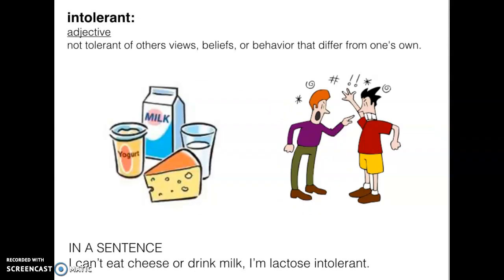Intolerant is an adjective, not tolerant of others' views, beliefs, or behaviors that differ from one's own. In a sentence, I can't eat cheese or drink milk. I'm lactose intolerant. Intolerant can also be when you don't know how to control your emotions, kind of like these guys here. They're yelling at each other. They're being intolerant.